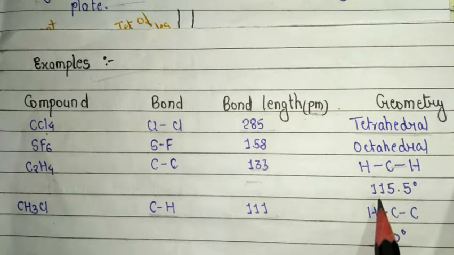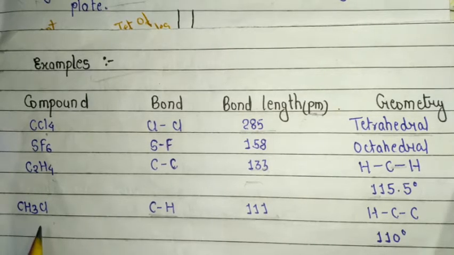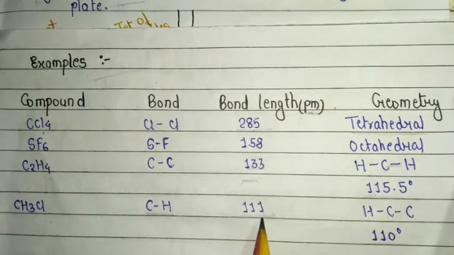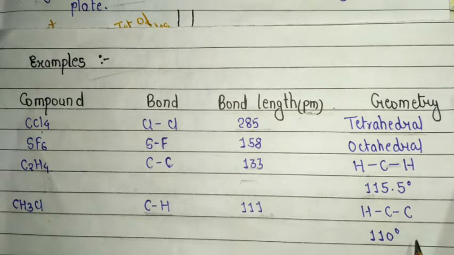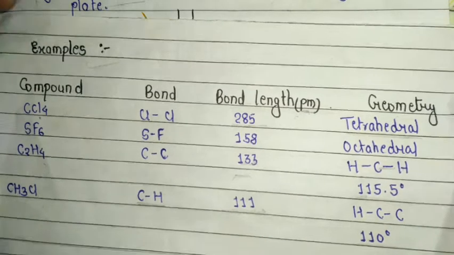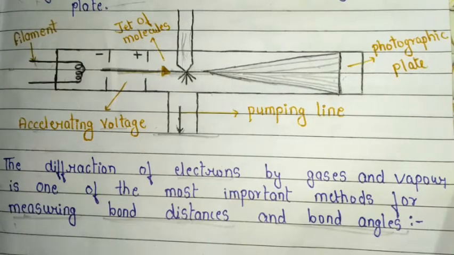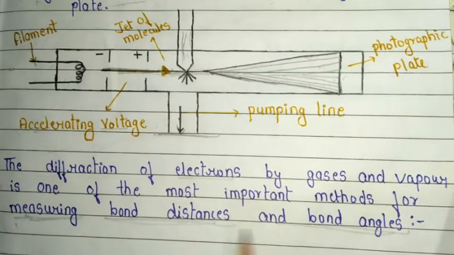The HCH bond angle is 115.15 degree. And the fourth important example is CH3Cl, chloromethane. The bond length between C and H is 111 picometer, and for the HCC bond, the bond angle is 110 degree. So these are the important examples of electron diffraction of gases and vapors, because electron diffraction of gases and vapors is very important for measuring bond distance and bond angle.